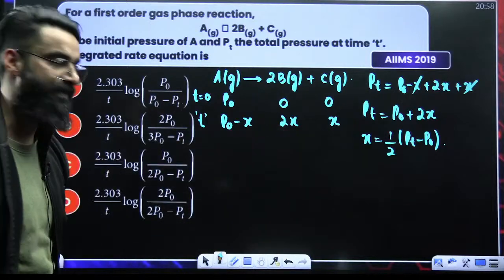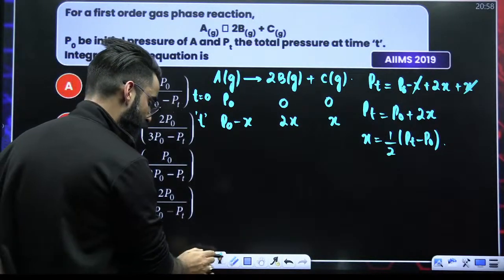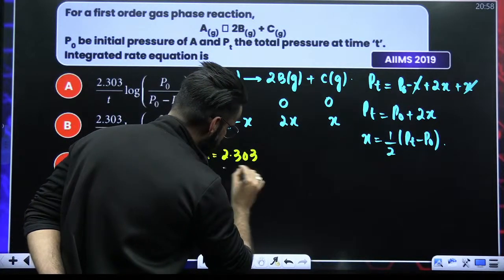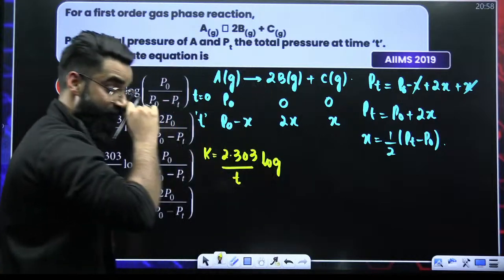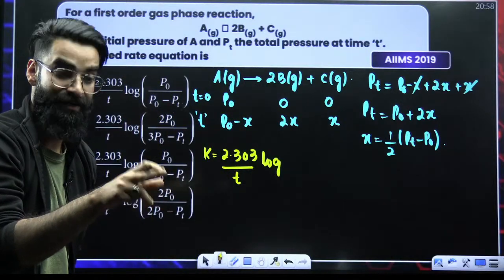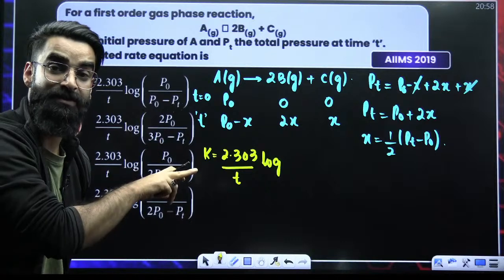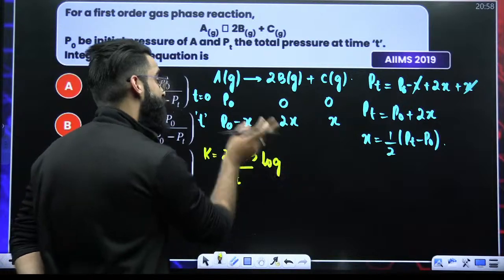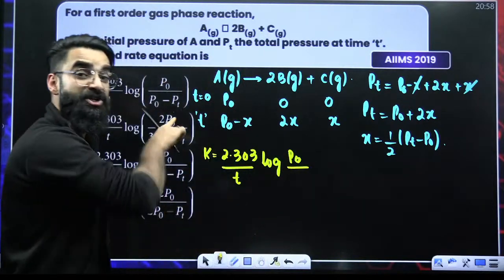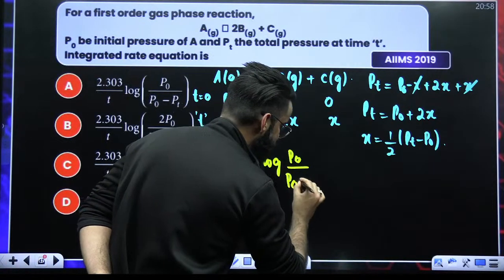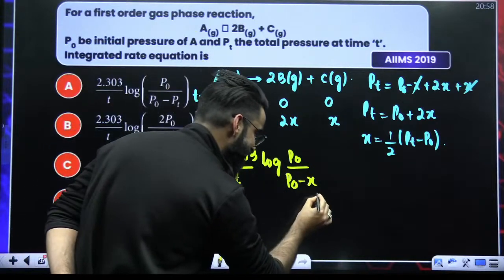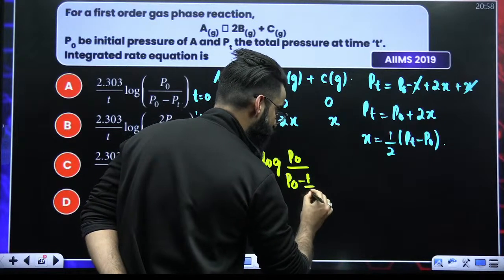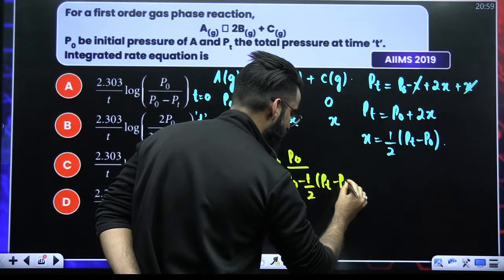And since I got the value of x, now I can clearly use the integrated rate equation. What is the integrated rate equation here? I would say K is equal to 2.303 divided by T log of A naught by At, the initial concentration of reactant divided by the concentration of reactant left. Here it will be the initial pressure of reactant divided by the pressure of reactant left at time t, which is P naught minus x. So instead of this x here, I can write 1 by 2 times Pt minus P naught.